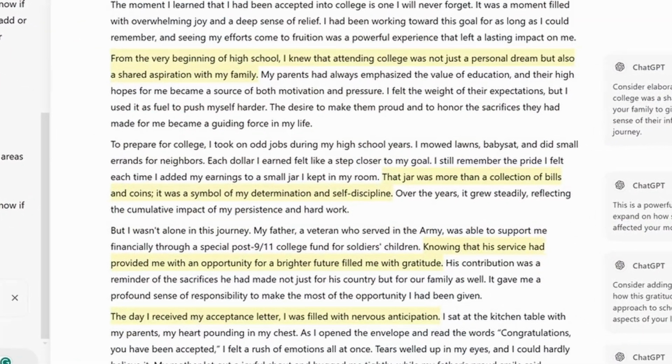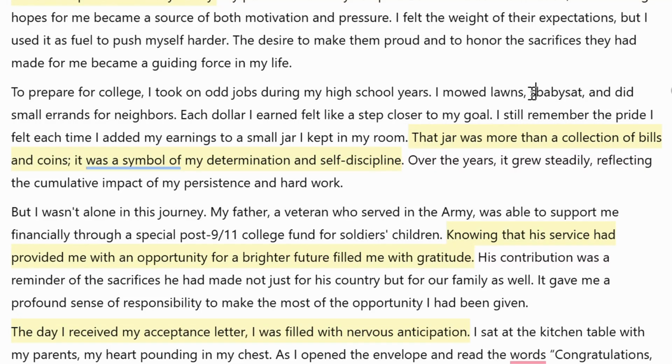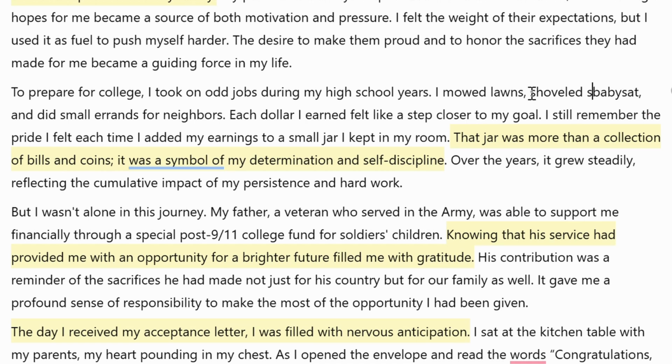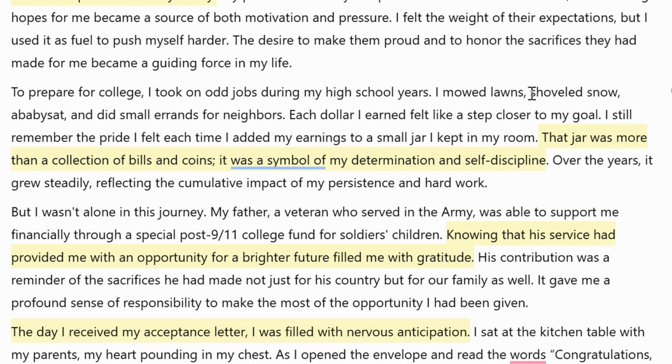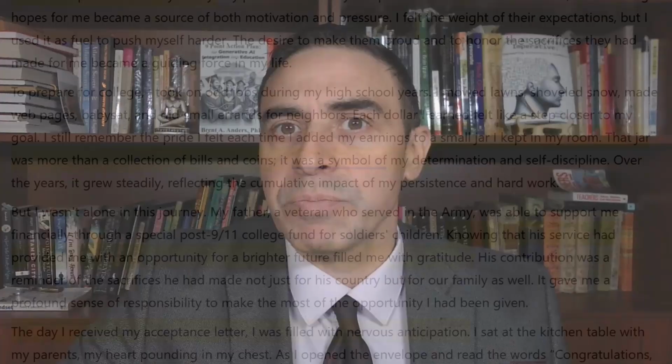And when going through there, I can make some specific changes, right? So here's an example where it said that I did odd jobs during high school. I mowed lawns, babysat, and did small errands for neighbors. So I could change that. I'll go in and say, oh, I actually did this, this, and this. So that's different. That's being more specific. But you can see how the framework was created by the AI, and now I'm going through and making it specific to me, to my thoughts, my ideas. But this was effectively done because the majority of it was already done by the AI.